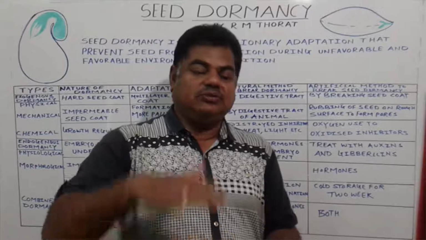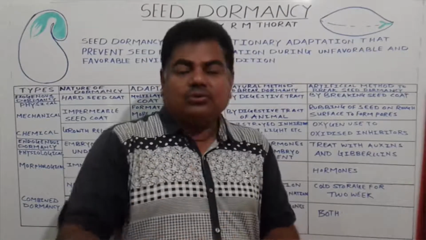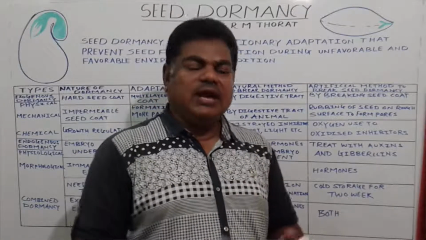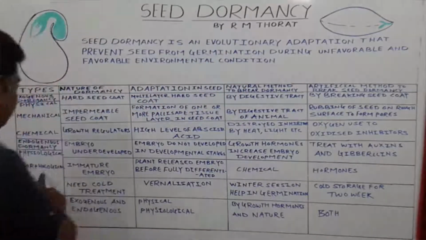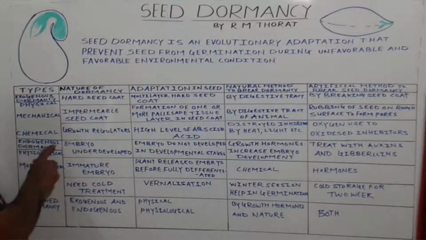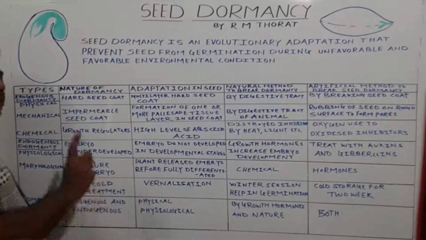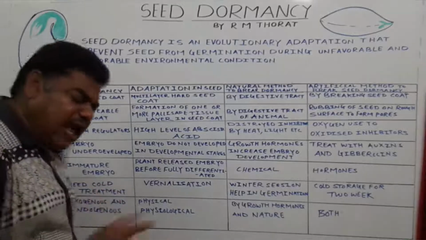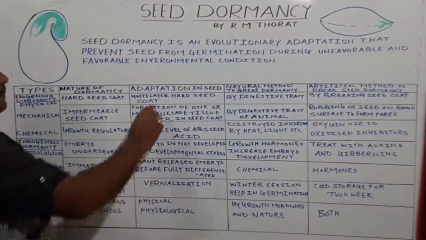We put such seeds in that auxin and gibberellin, these chemicals, for 2 hours or 3 hours, and then we sow such seeds in our crop field, and those seeds germinate easily. Next, there is a morphological type in case of this endogenous dormancy. In the seed itself, an immature embryo is present. The embryo itself is immature, means the seed adapts such a type of mechanism, the embryo becomes immature.